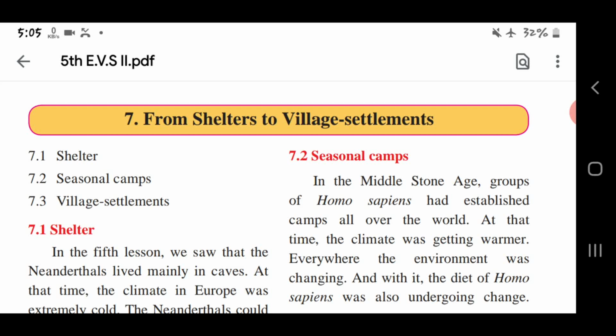Also we had seen in this about the skills which the man used in the early stage to make their work easier. And also we had understood from that the different stages of development of human beings: Homo erectus, Homo habilis, Homo sapiens sapiens, Homo neanderthalensis and Homo sapiens, and civilization, what type of civilization they were having. About that also we have studied in the previous chapter.